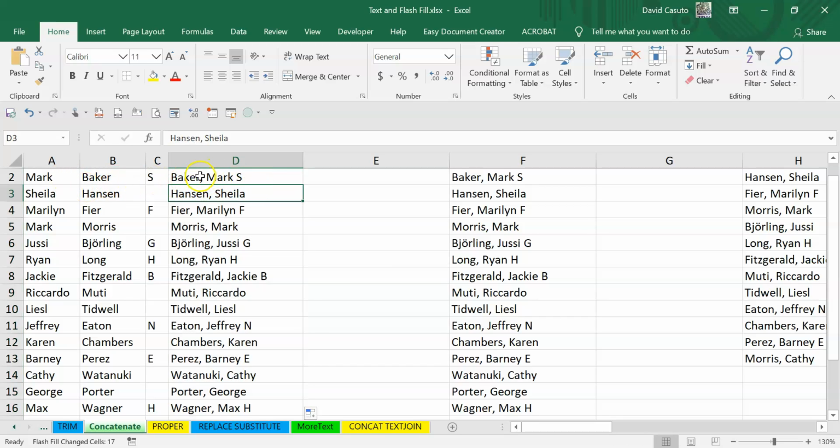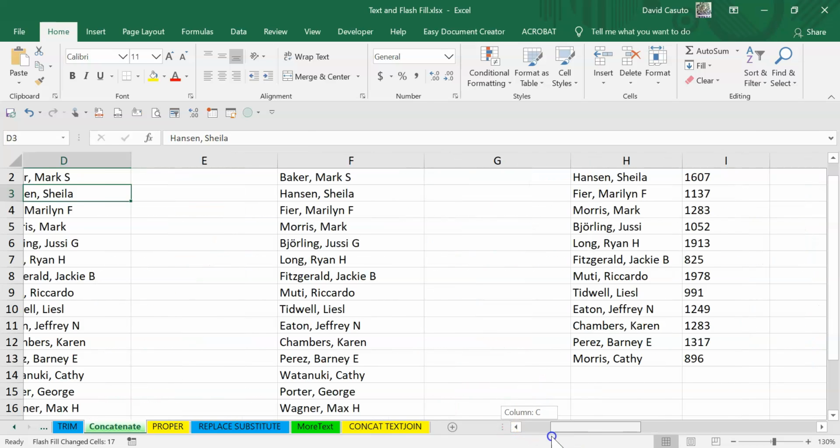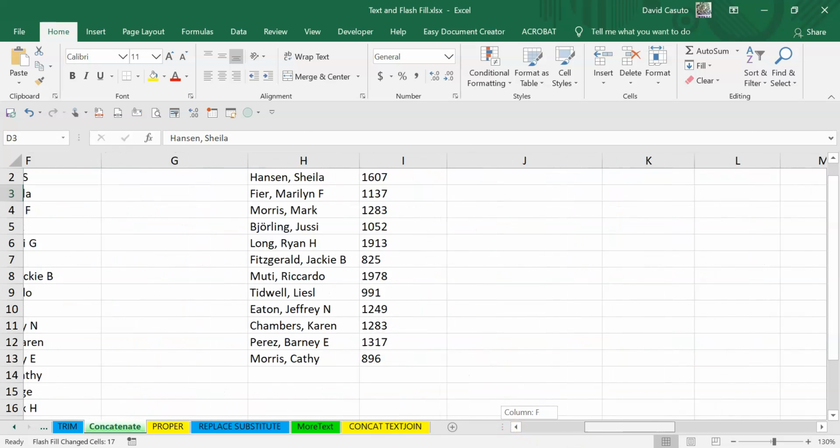I've given a little bit of a hint, so it says, oh, you know what? He just actually took Mark and Baker. Oh, but then he did the reverse. Oh, okay, so let's scramble this up, and it does it for all the other ones down below. It's really, really extraordinary. You can even do it with other things.